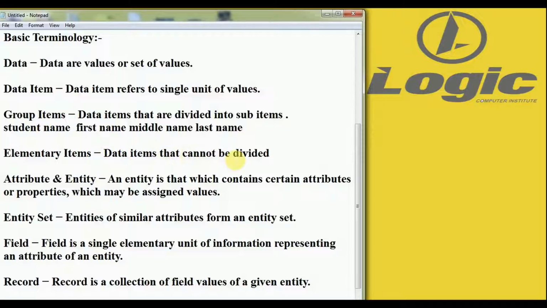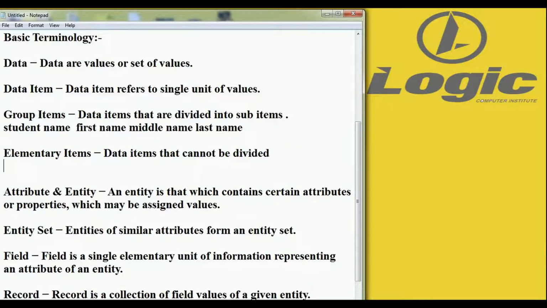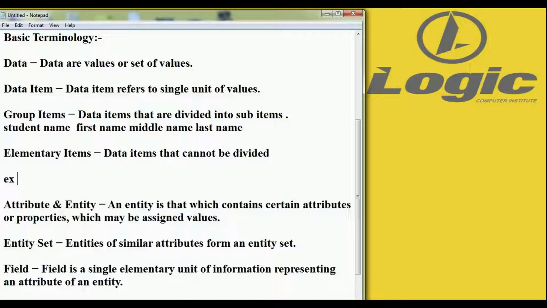Then what are elementary items? They are the opposite of group items. Data items that cannot be divided are called elementary items. For example, roll number is an elementary item because roll number is not divided into subitems.